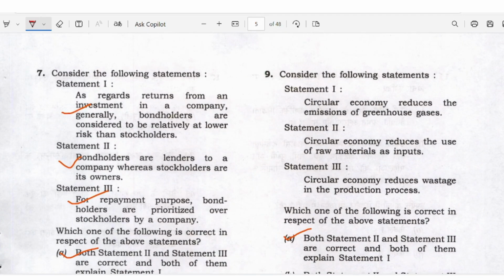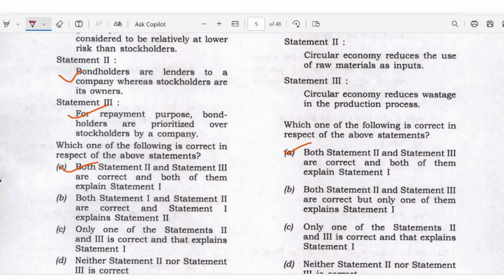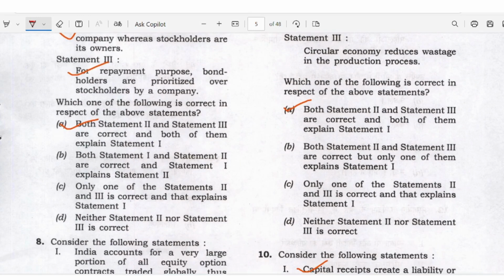Statement 1. As regards return from an investment in a company, generally bondholders are considered to be at relatively lower risk than the stockholders. Bondholders are lenders to the company, whereas stockholders are its owners. For repayment purposes, bondholders are prioritized over the stockholders by the company. Which one of the following is or are correct in respect of the above statements?